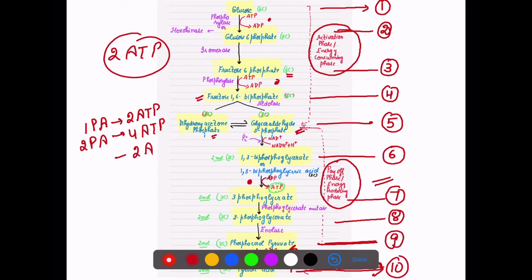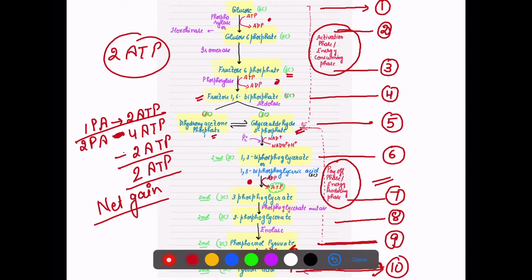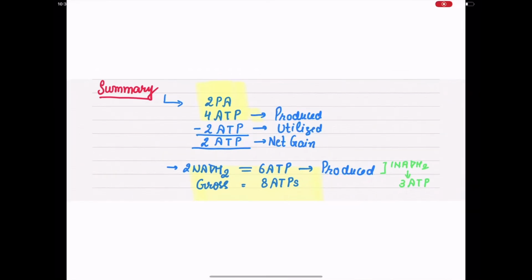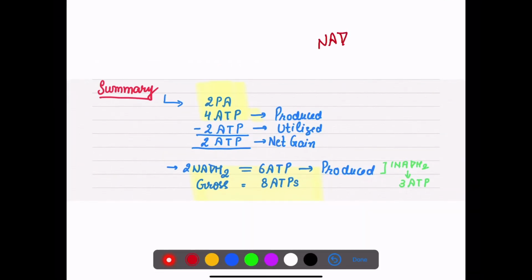2 ATP are already used. So 4 minus 2 will be 2 ATP, which is our net gain. Net gain, the immediate gain, is the 2 ATP. But one more thing: how many NADH2 are we forming? See, for one pyruvic acid, one NADH2, and one NADH2 is responsible for 3 ATP molecules.